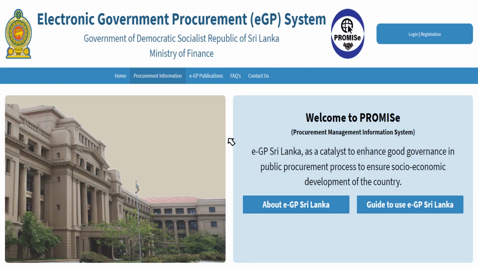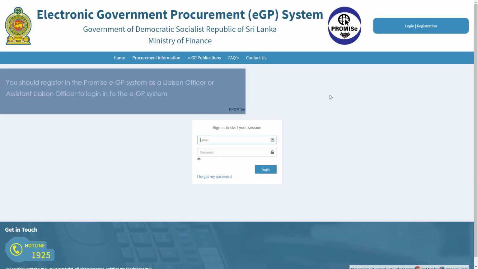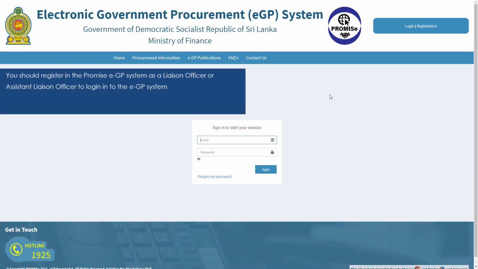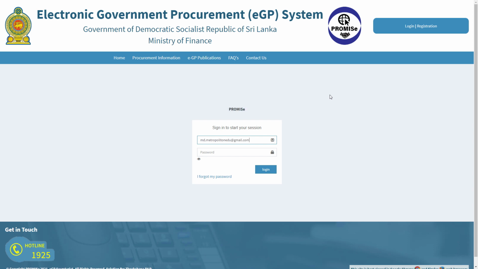After accessing www.promise.lk, click on the login link. You should register your procuring entity in the Promise EGP system and should have login details as a liaison officer or as an assistant liaison officer to conduct the activities mentioned in this video. Please watch the procuring entity registration video for more details. Enter your email and password and then click on login.